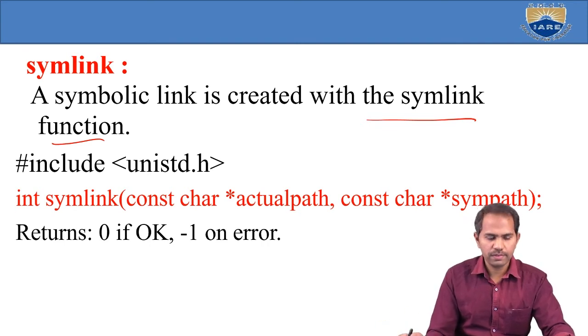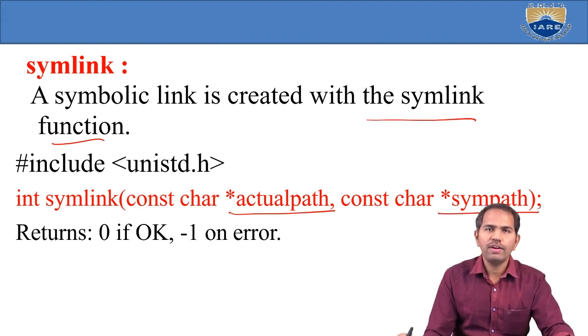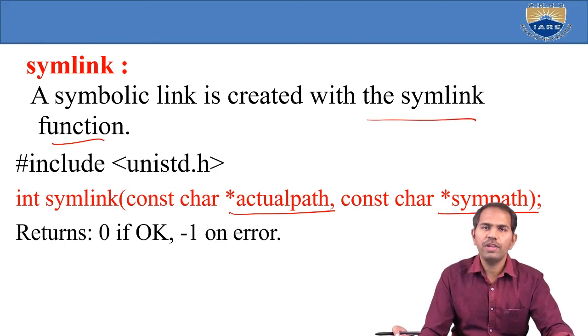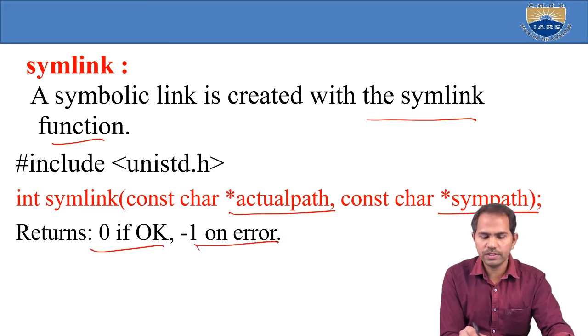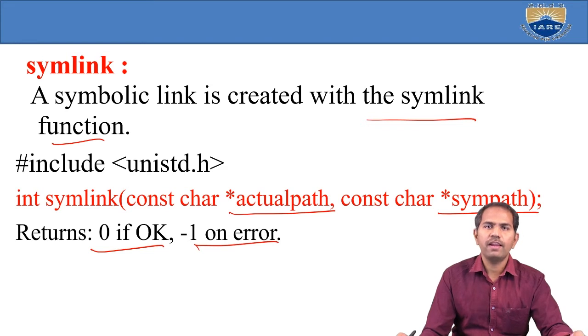What is the syntax of this? Observe here: the actual path, and then the symbolic path. If it is successfully created, it returns 0; otherwise it returns -1 as an error.